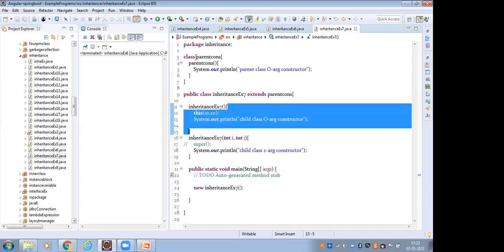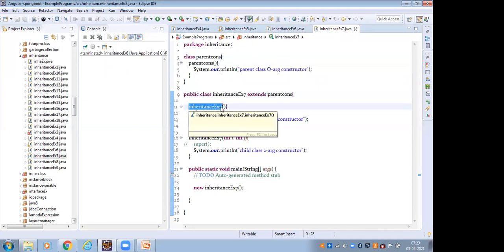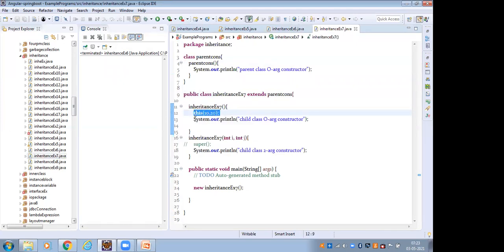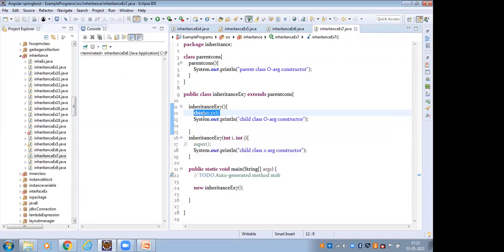When the class name and the method name are the same, it's called a constructor. Inside the constructor, in the first line I have to give this of 10, 20. This of 10, 20 means we have to call the current class constructor. So this is the current class two-parameterized constructor. I have to pass 10, 20. 10, 20 means the two-parameterized constructor, int i, int j.